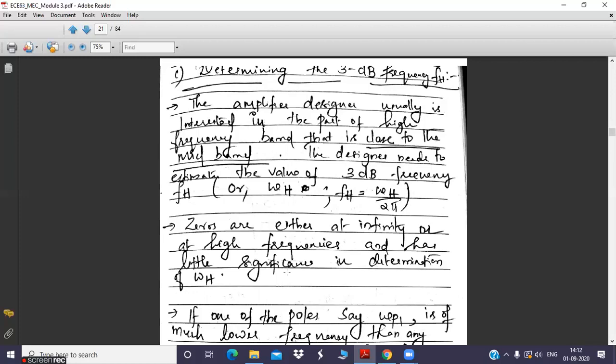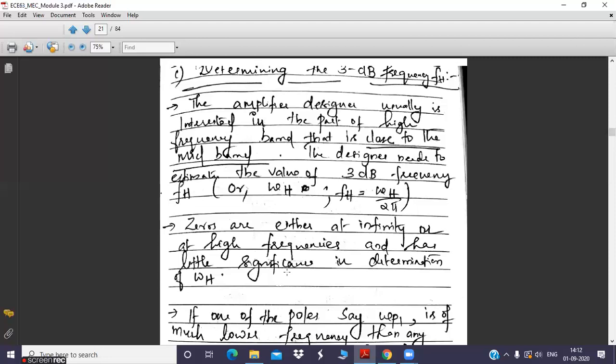At this frequency your gain is 3 decibels less than the maximum value. In terms of power, the power obtained is half of the maximum power. That is why this frequency is also known as the half power frequency or 3 dB cutoff frequency.